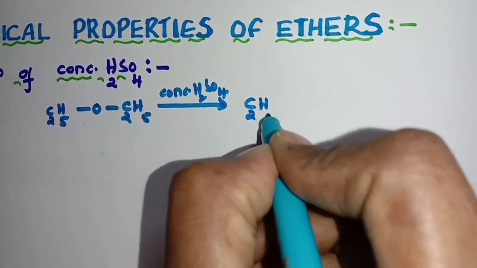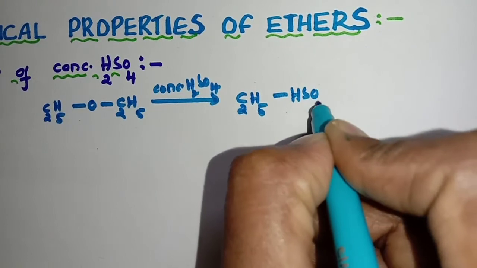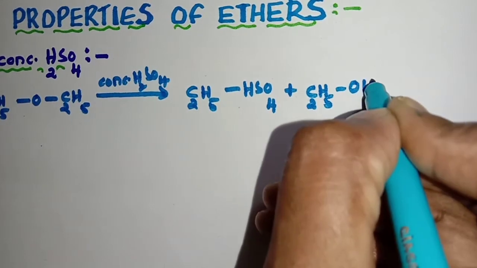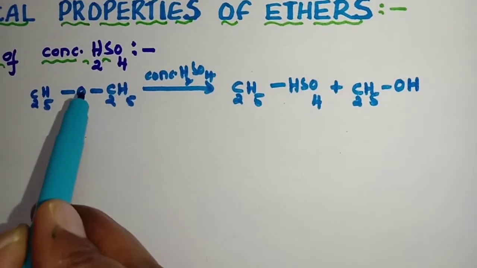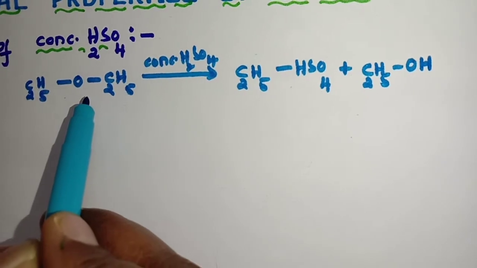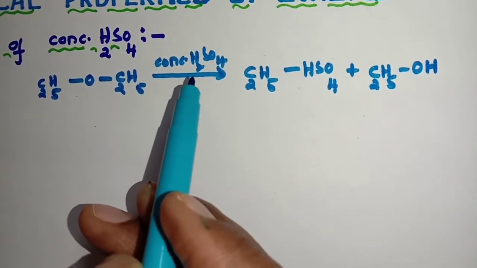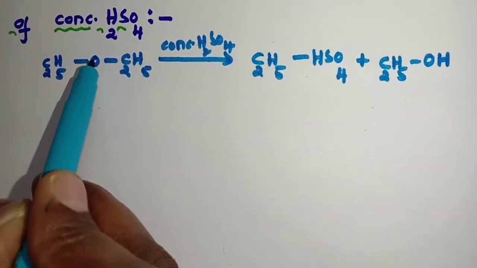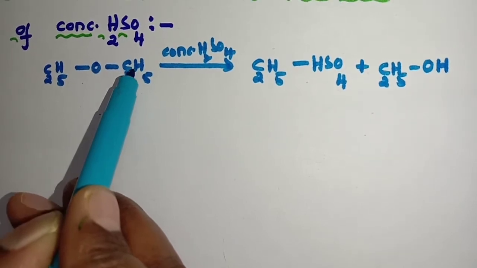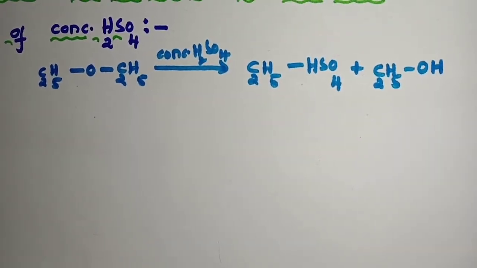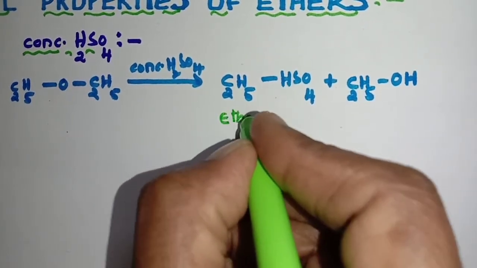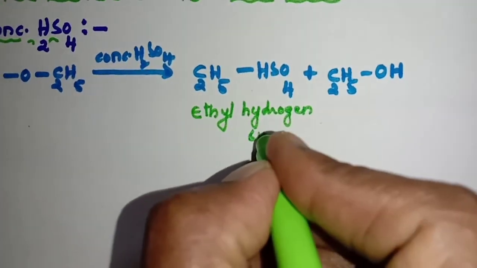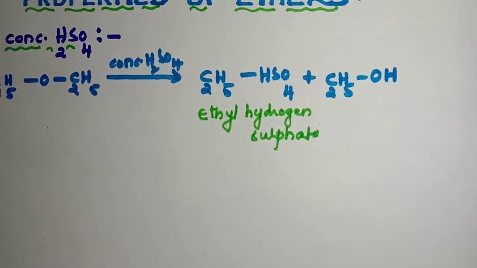So, C2H5HSO4 plus C2H5OH. So this bond breaks up, the carbon-oxygen bond cleaves, and this H2SO4 dissociates into H plus and HSO4 minus. So H plus comes to oxygen and HSO4 minus goes to C2H5, by which we get ethyl hydrogen sulfate. Okay, this is the first reaction.